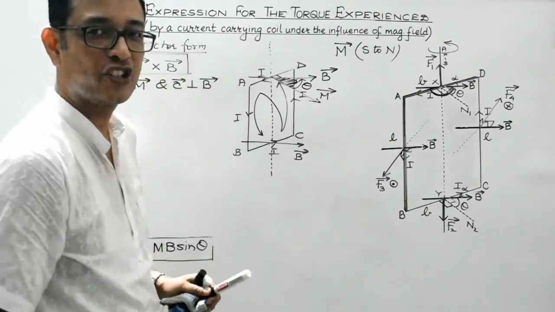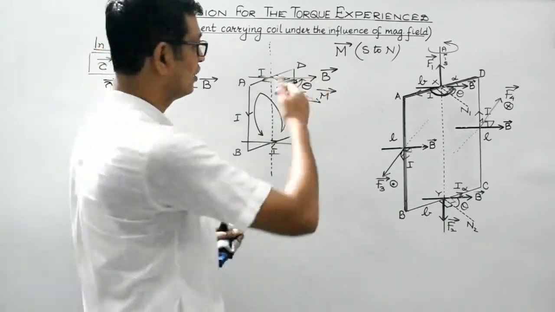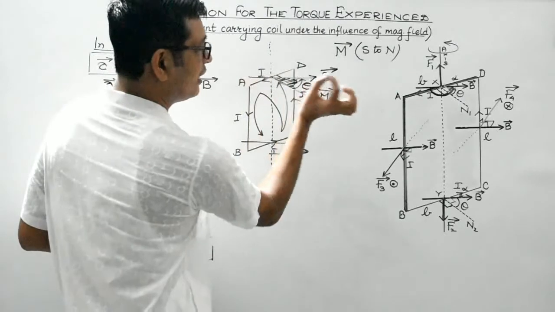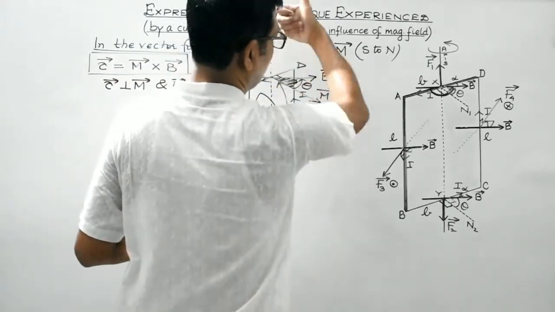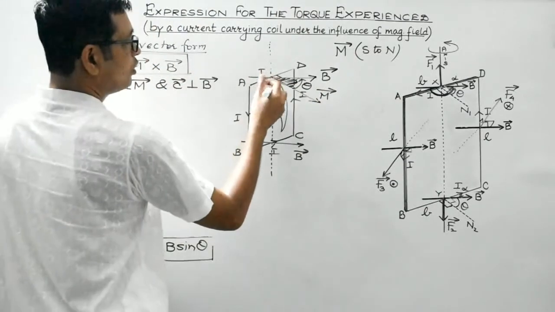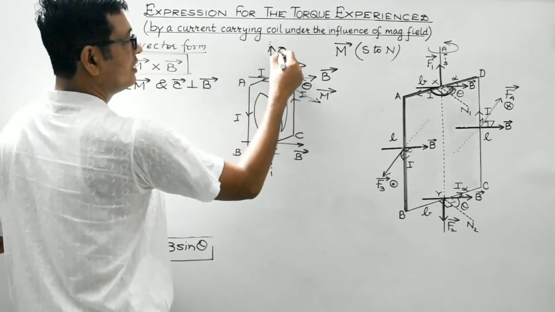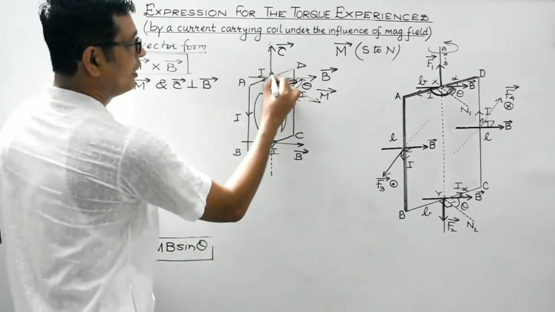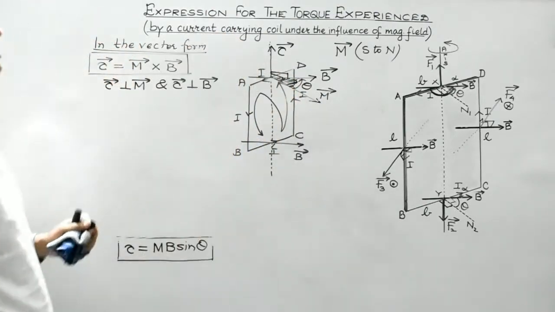Let's find its direction. So the fingers of my right hand must curl along the direction of orientation of the angle, isn't it? The angle is oriented in the anti-clockwise direction, like this, M to B. So the thumb is pointing in the upward direction. So torque will be along this direction. As I told you, torque is an axial vector. It must act along the axis. So it is perpendicular to both B vector as well as M vector, right?